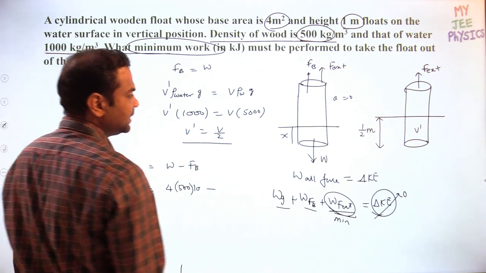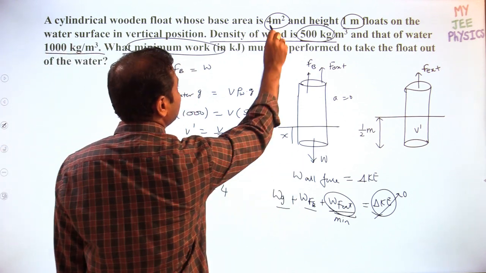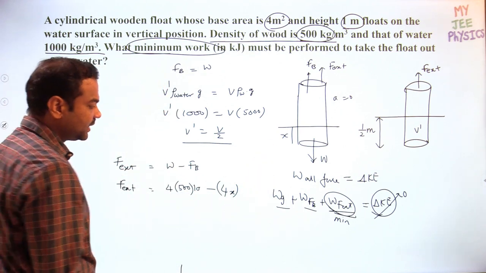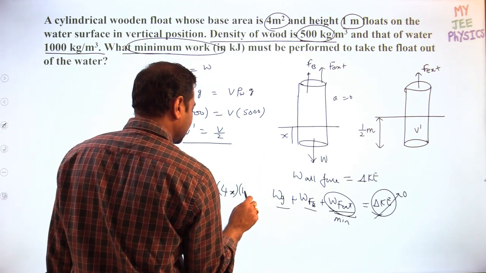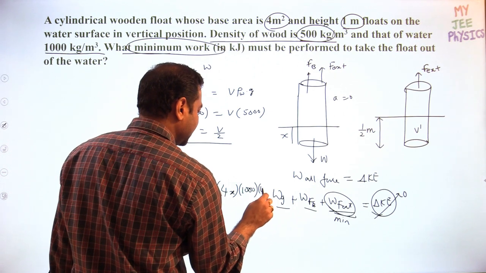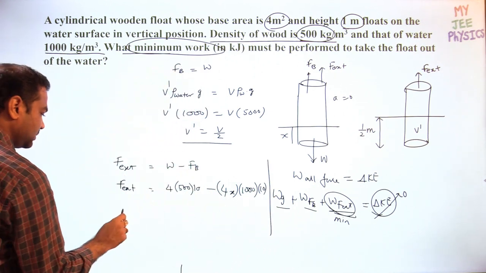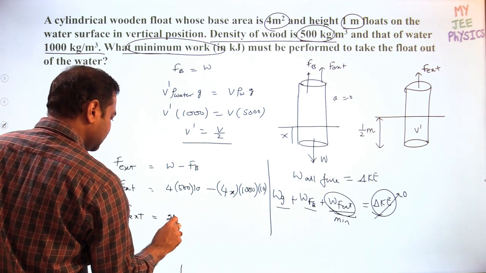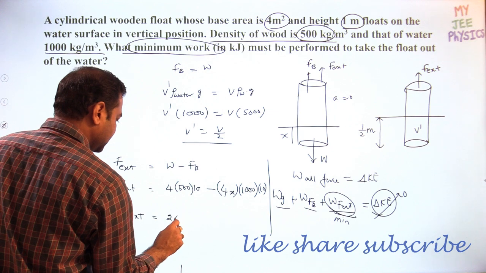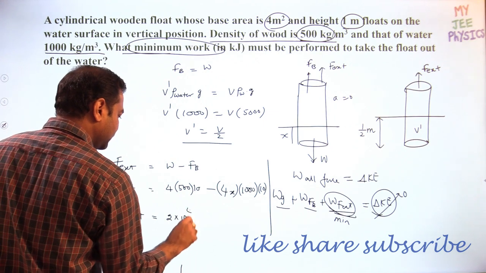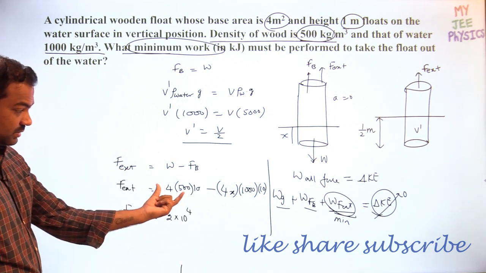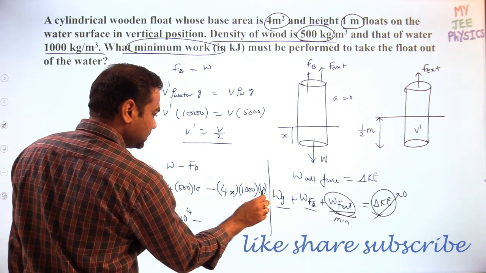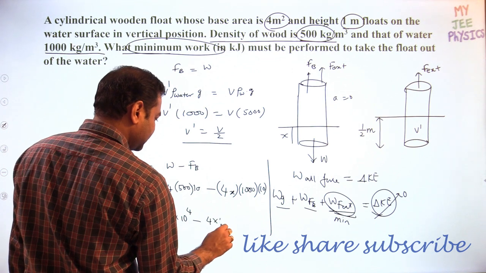Minus what is the buoyant force value? Buoyant force is equal to 4, the area, times x. 4x will be the volume, times density of water, 1000 times g, 10 again. So what is the external force value? This is 2000 times 10, 2 times 10 raised to 4, 20,000, minus 4 times 10 raised to 4 times x.